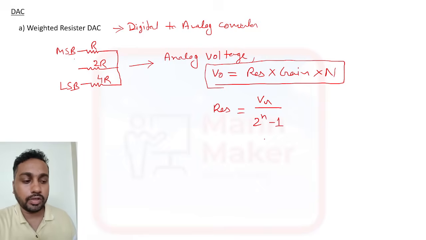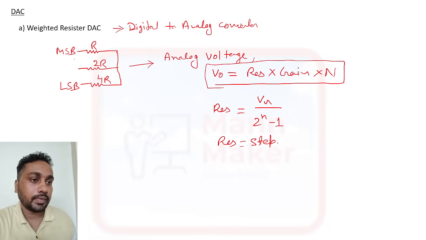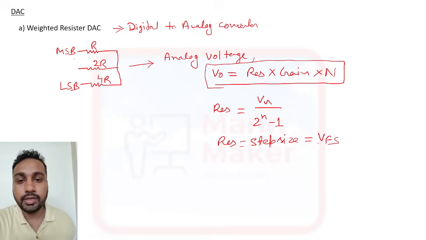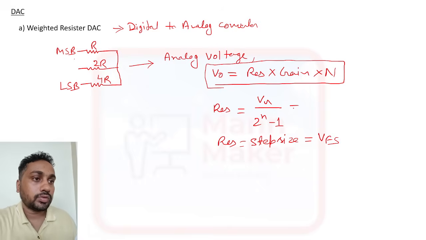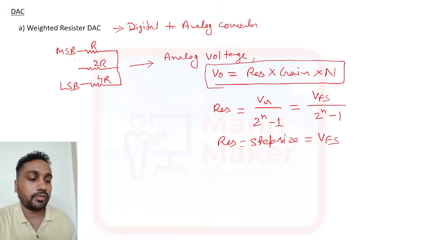This is the formula for the resolution. This resolution is also called step size, and we can write this also as VFS, full scale. So we can write this as VFS divided by 2^n minus 1. This is the resolution formula.